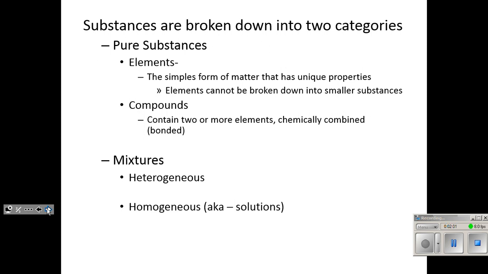So we can't filter one part of a compound out of another. Filtering is a physical process. But we can react something to separate a compound. Heating a compound is typically not going to separate it. It's going to cause it to change its physical state. Maybe that compound's a solid, and then we heat it, it becomes a liquid, and then we heat it some more, and it becomes a gas. So we cannot separate this by any kind of physical means. We'd have to do something chemical to it, react it with something else to separate it.